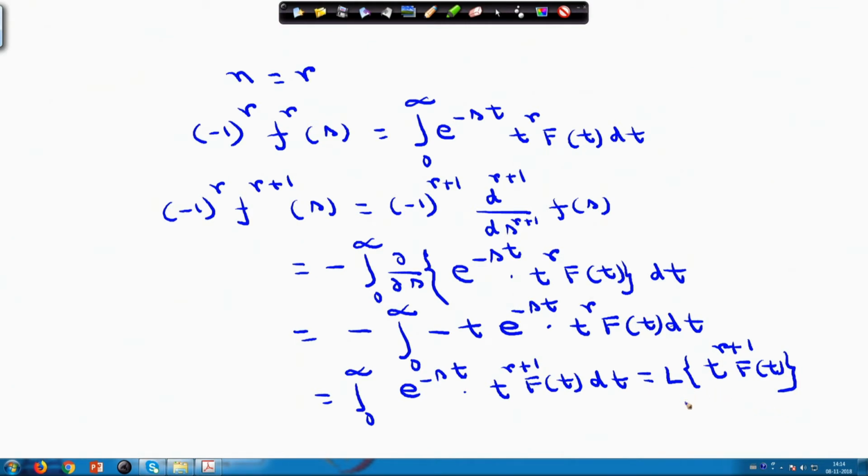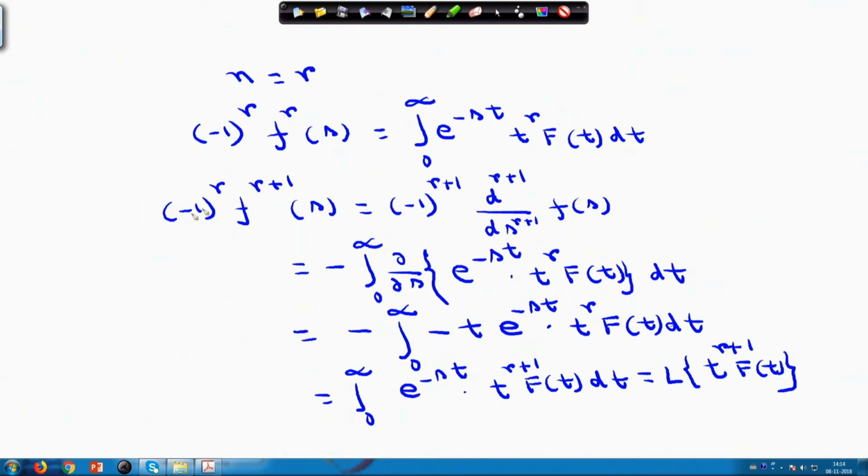So, we are showing that if the formula for the Laplace transform of t^r f(t) is true, then for the Laplace transform of t^(r+1) f(t) it is also becoming true. From here actually I made a mistake.